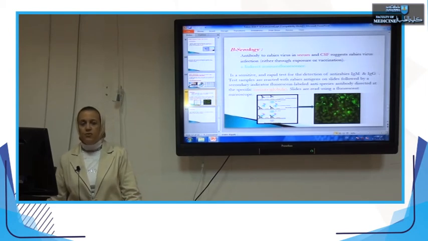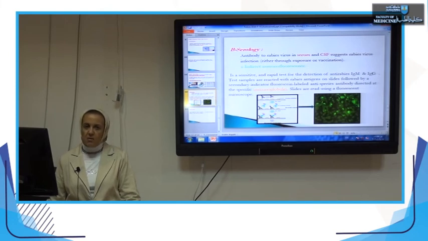The indirect immunofluorescent technique is a sensitive, rapid test for detection of rabies IgM and IgG. Of course, you know IgM appears first in recent infection, and this is followed by IgG, which appears later on after convalescence or owing to vaccination schedule. Test specimens are reacted with rabies antigen on the slide, followed by addition of secondary fluorescent-labeled anti-species antibodies to specific immunoglobulin sites, read by fluorescent microscope.